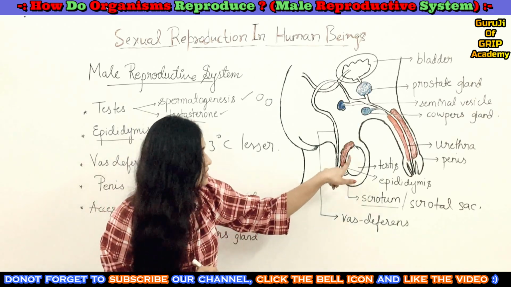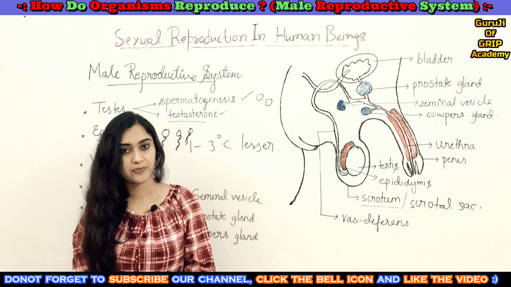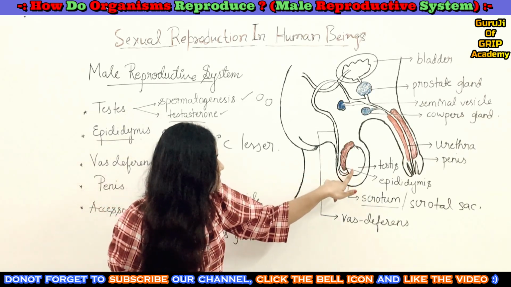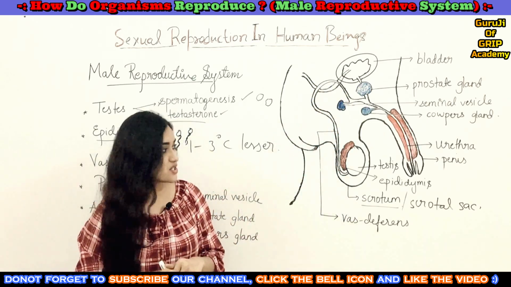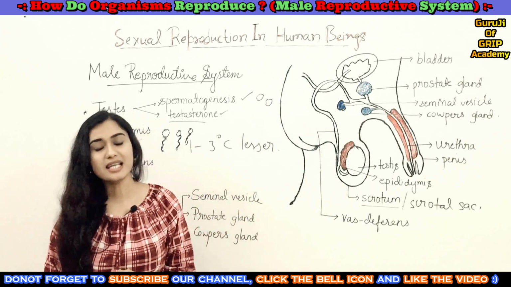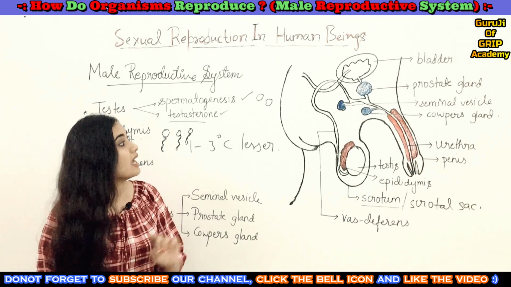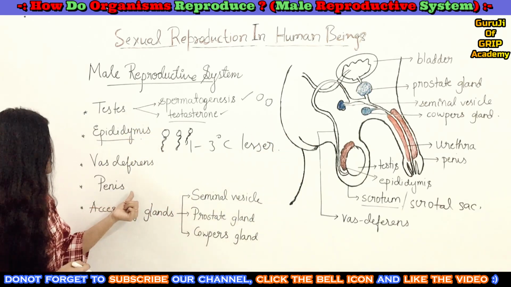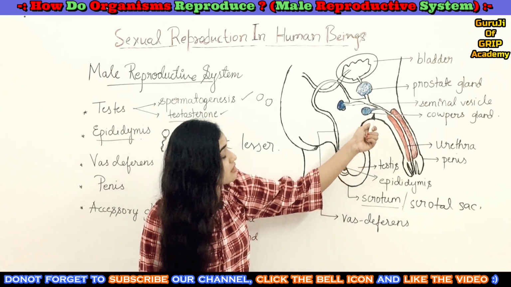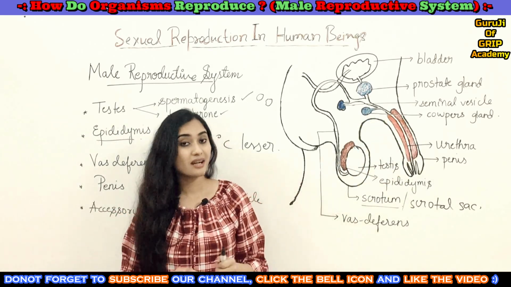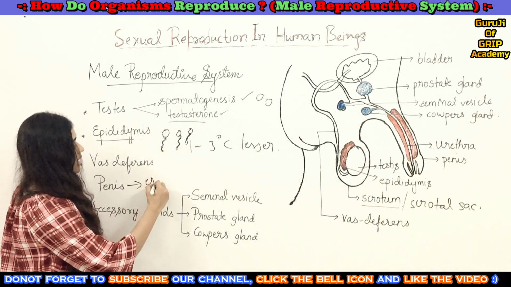Clear? So these are the important things about the testes and epididymis. Next you can see the vas deferens, which is a tubular elongated structure that mainly helps in the transportation of produced sperms. And next comes the penis. The penis is a long elongated muscular organ which is mainly made up of erectile tissue.